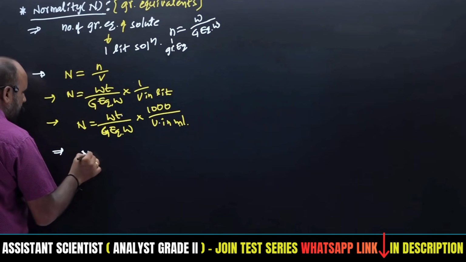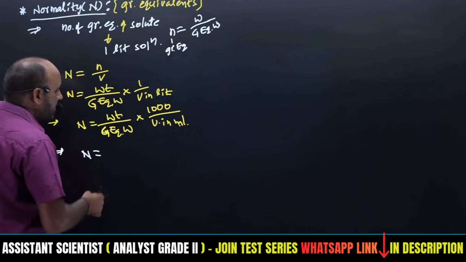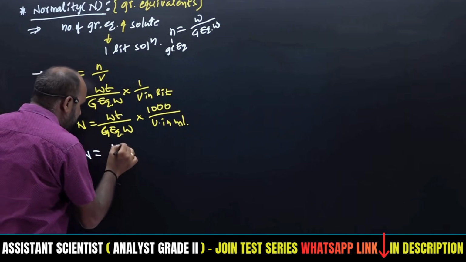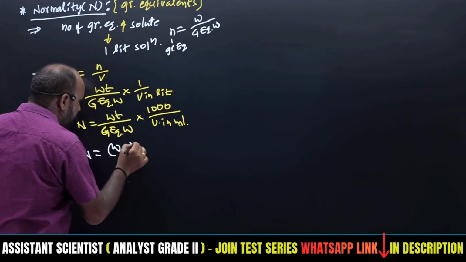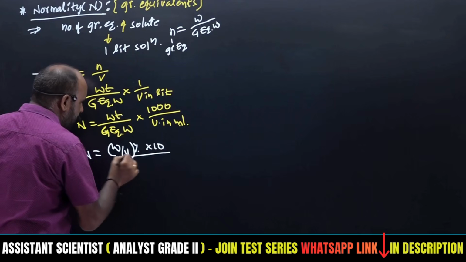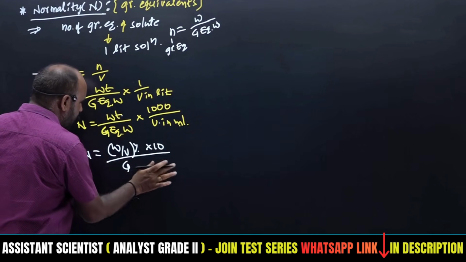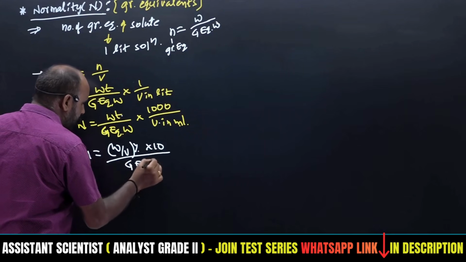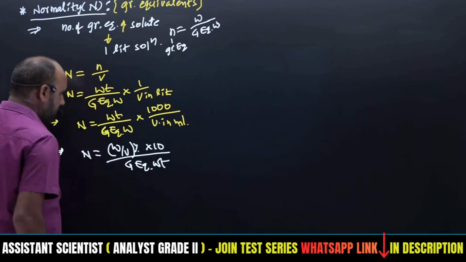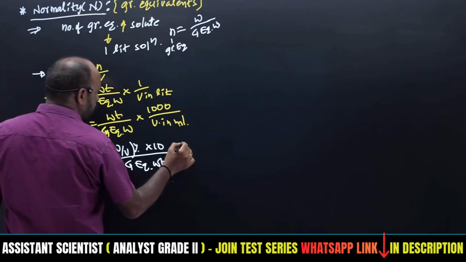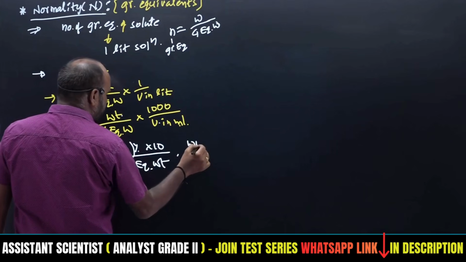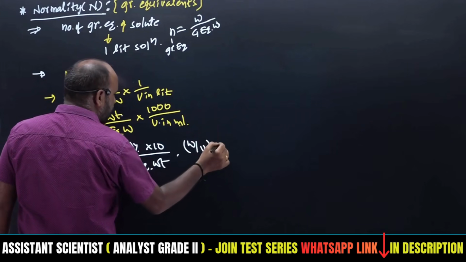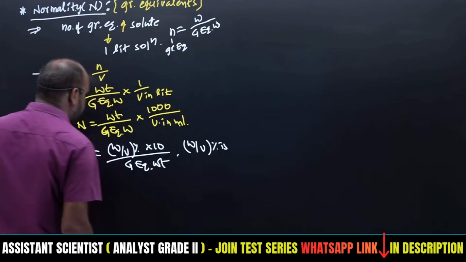Next equation: normality expressed in terms of weight by volume percentage. Weight by volume percentage into 10 divided by gram equivalent weight, if weight by volume percentage is given.